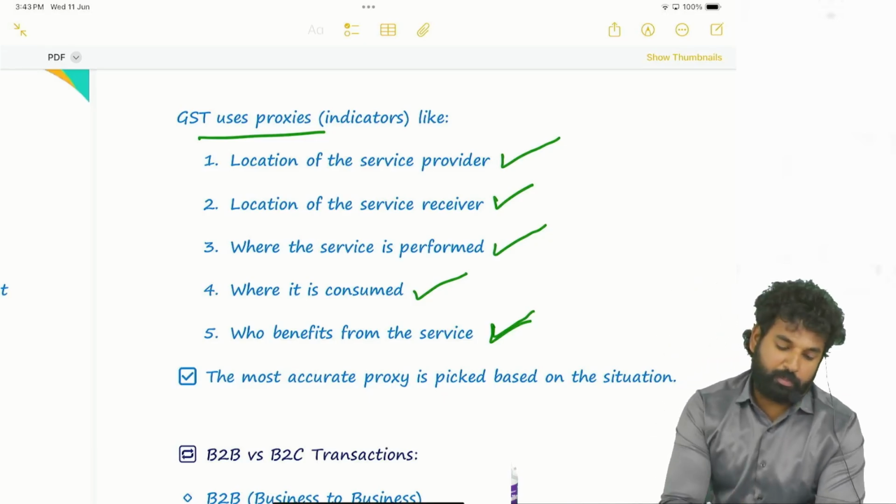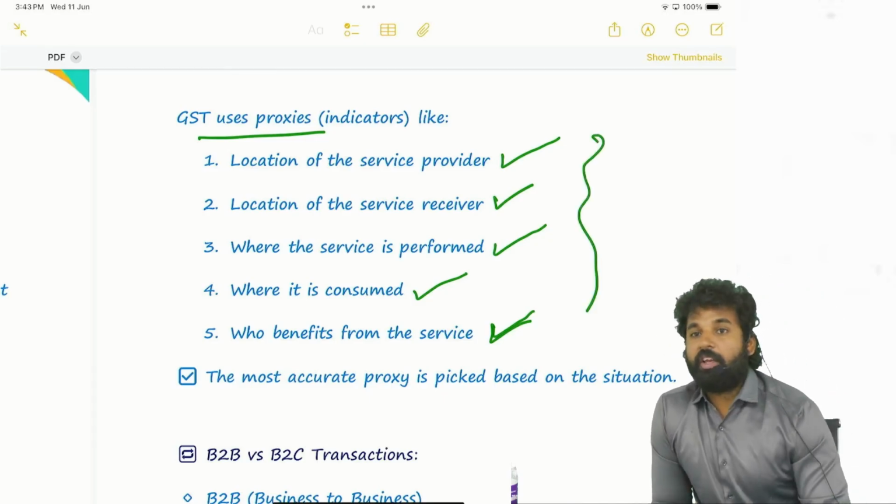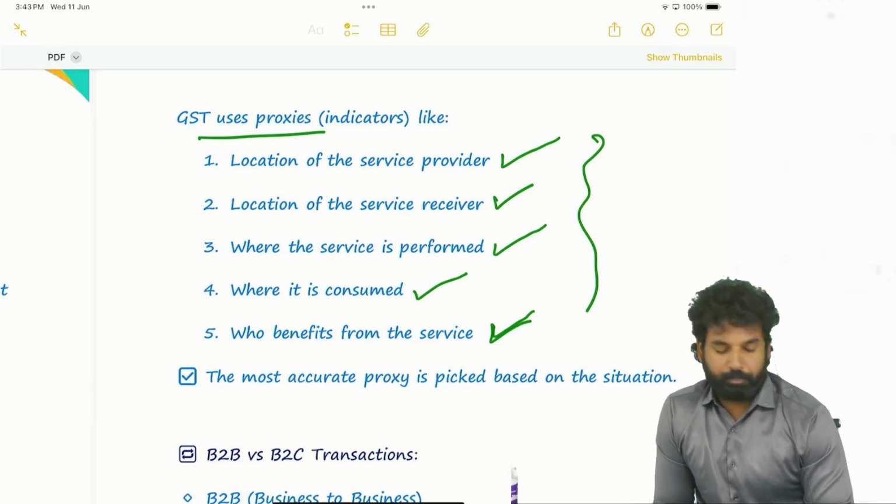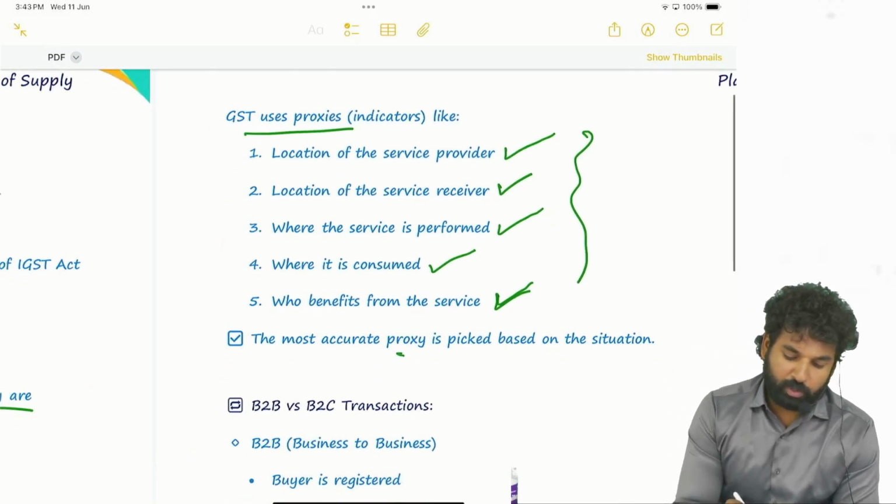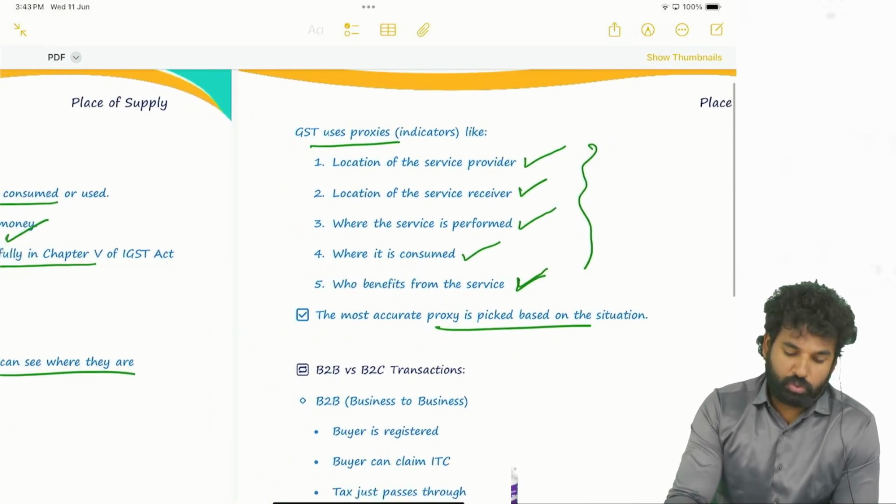So these are the parameters we will take into account while determining the place of supply. Okay, so the most accurate proxy is picked based on the situation.